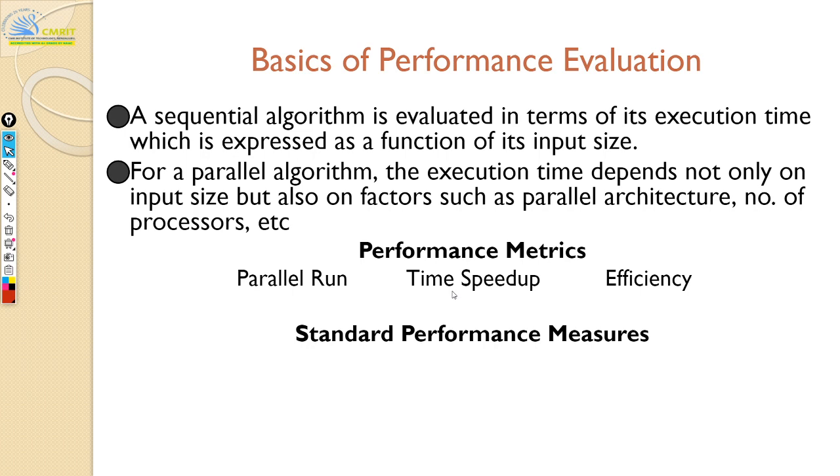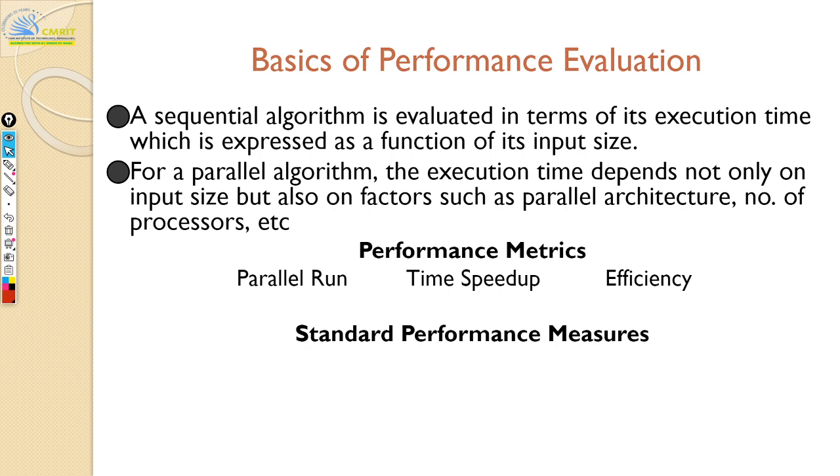When you have n processors, ideally your system will behave n times faster than the old execution time. And efficiency is nothing but your speedup divided by the theoretical maximum speedup you can achieve. In this particular case, your efficiency is 100%. Why? Because your current speedup is n, and the maximum achievable speedup is also n when you have n processors. So that's the ideal.